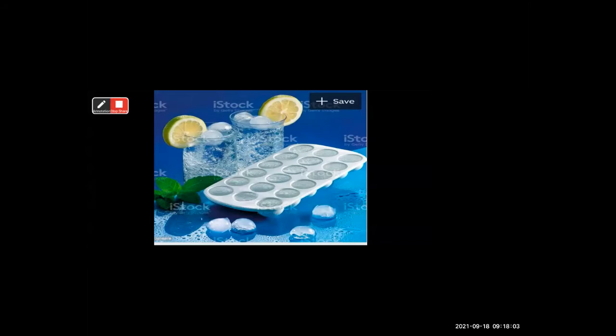It's originally in melted form, that is water. But after an hour, it becomes hard and turns into ice cubes. So this is how igneous rock is formed.